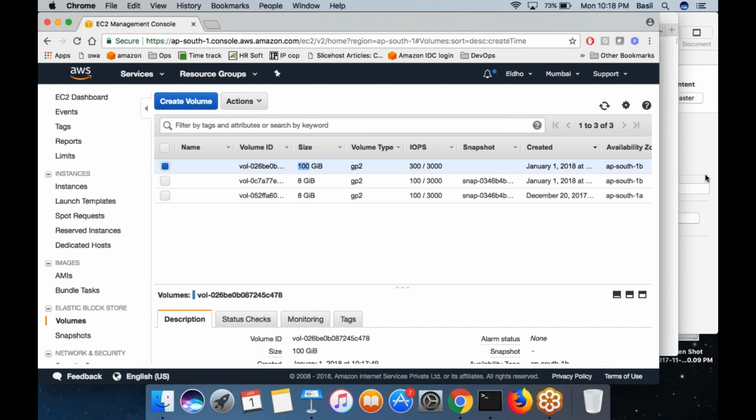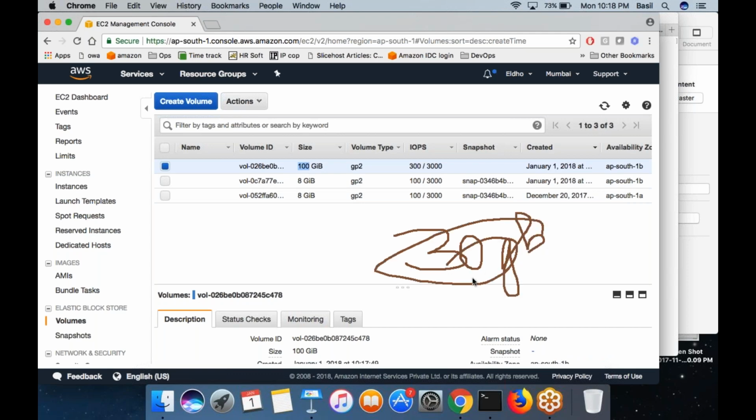My maximum limit under free tier is 30 GB. If I create more than 30 GB hard disk, I would be charged for the extra. So right now I am using 116. So if I minus 30 from it, how much is it still? 86. For 86 GB I need to pay.